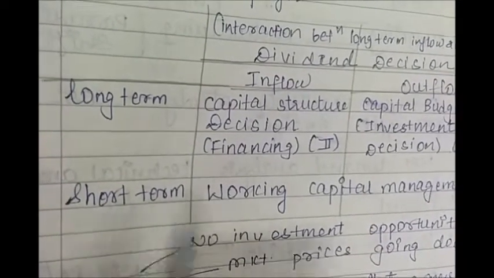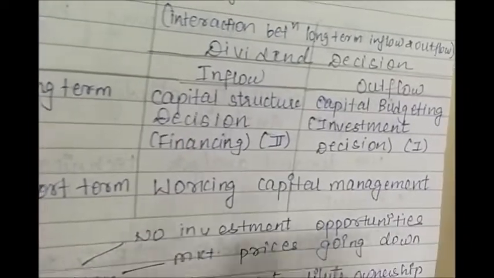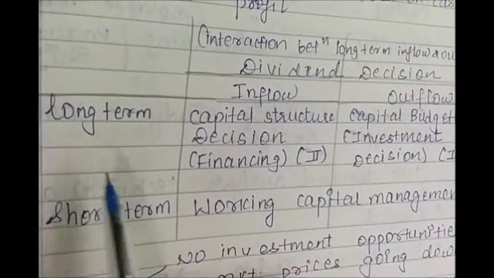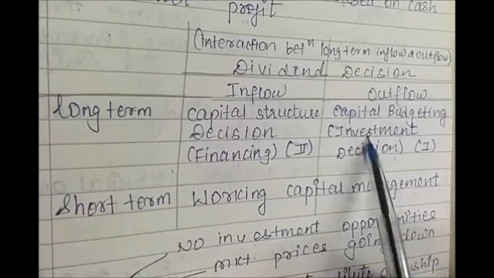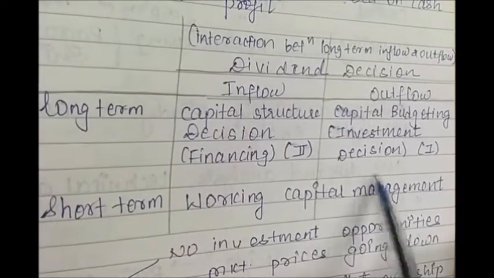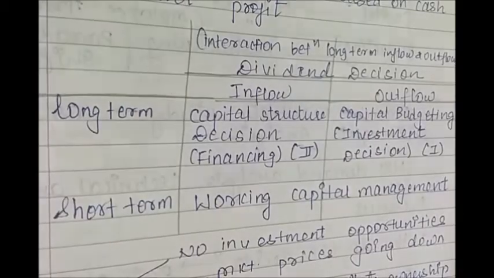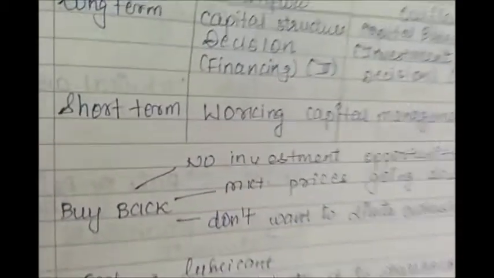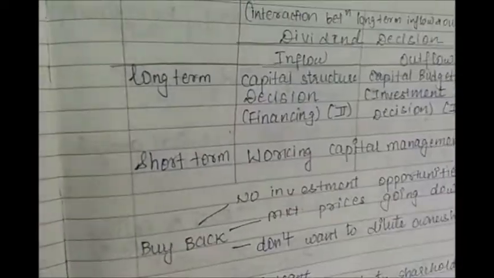Short term leads to working capital management, which is required for a year or less than it. And for long term, we require capital budgeting. That is the investment decision. Now, what is capital budgeting? Generally, capital budgeting is used for taking long-term decisions for investment.